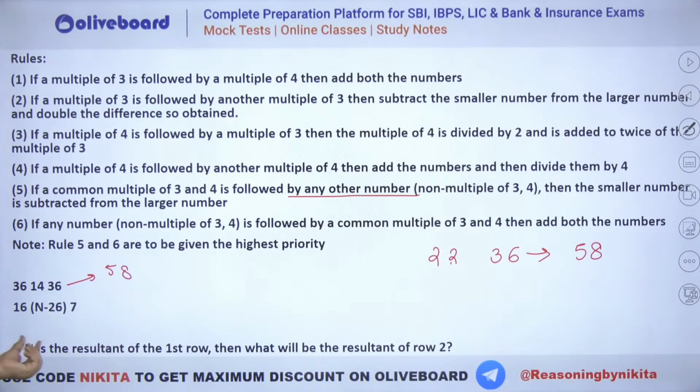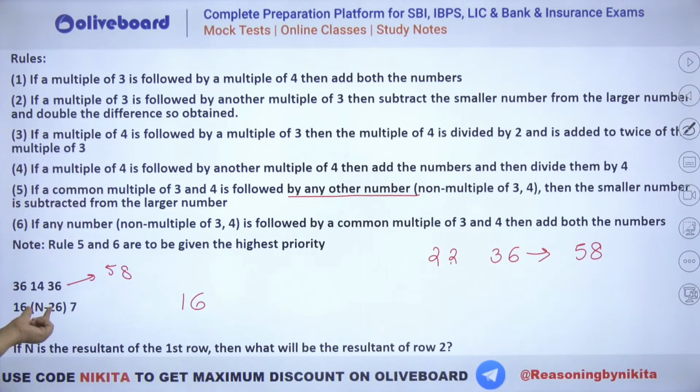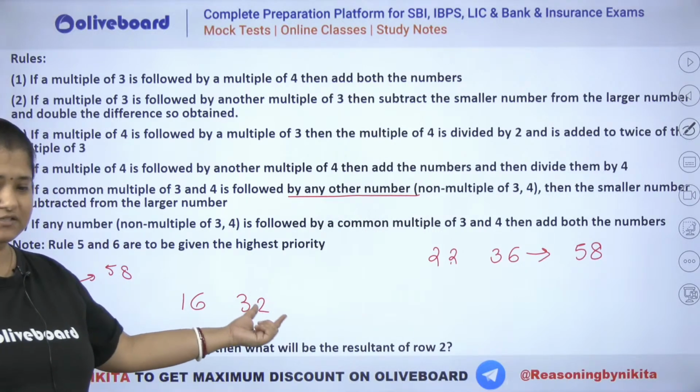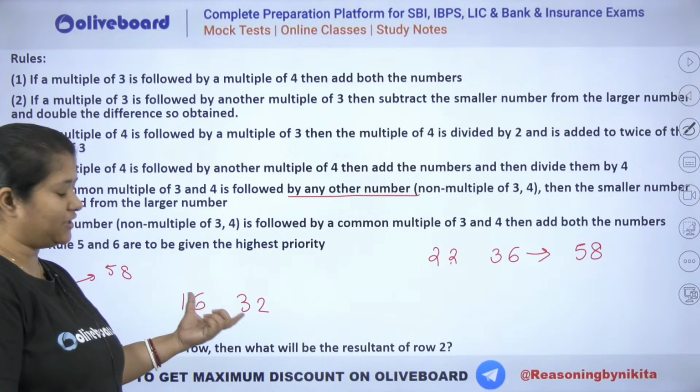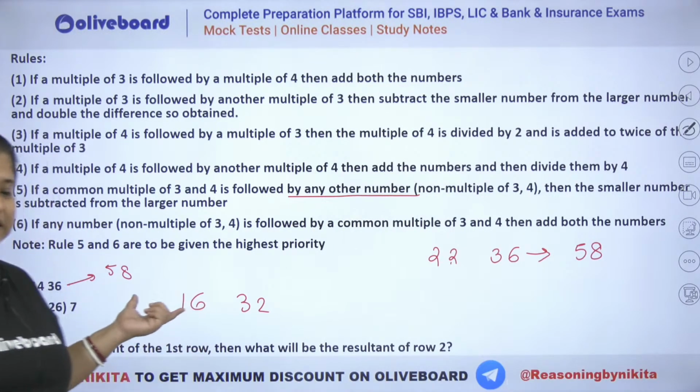And what is n? If n is the resultant of first row, so you can see here what will be the answer for this one. You can see we will have the first one as 16. This is 58 minus 26. That means again you can see we will have a 32. Right? So 16 and 32. Now this is a multiple of 4. This is also a multiple of 4. तो जल्दी बताओ इन दोनों पे कौन सा रूल लगेगा? Which rule will be applicable on 16 and 32 here?